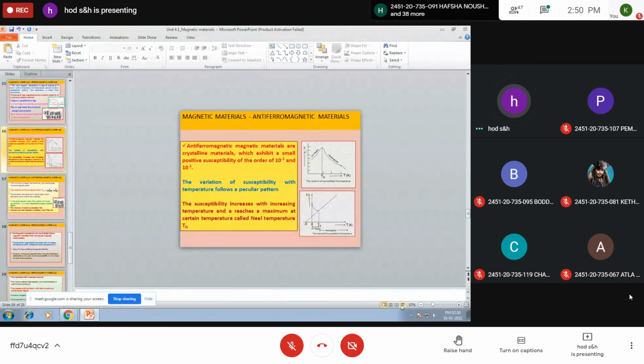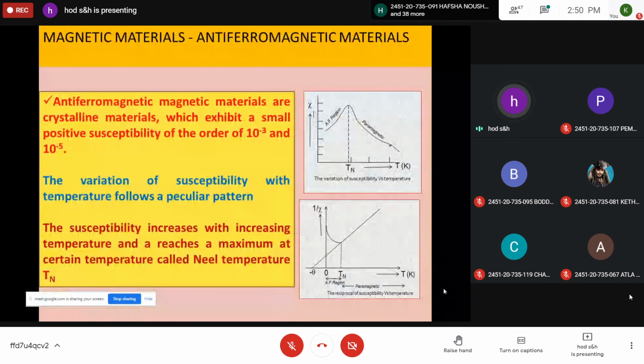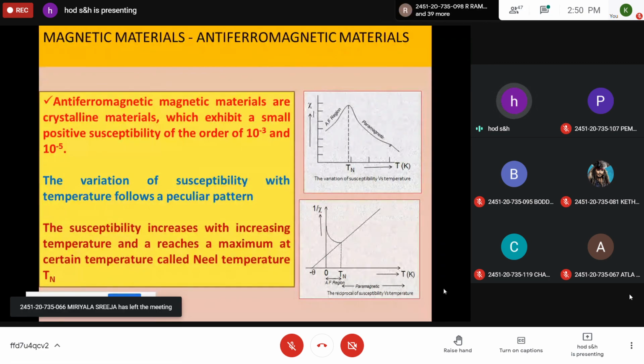Antiferromagnetic materials exhibit a small positive susceptibility, of the order of 10 to the power of minus 3 to 10 to the power of minus 5. The variation of susceptibility with temperature follows a particular pattern. Suddenly these materials fall from the antiferromagnetic region to the paramagnetic region, so there is no intermediate ferromagnetic region.